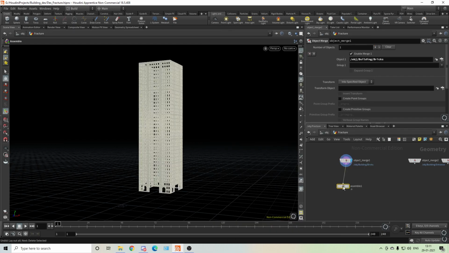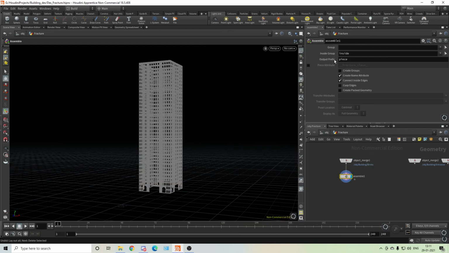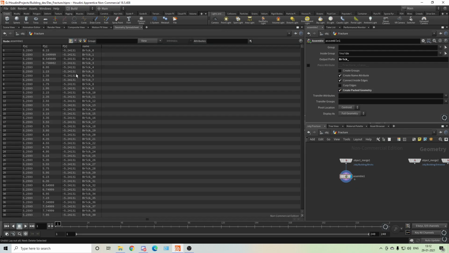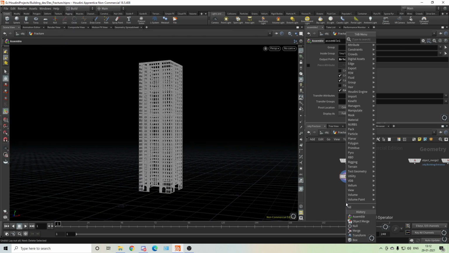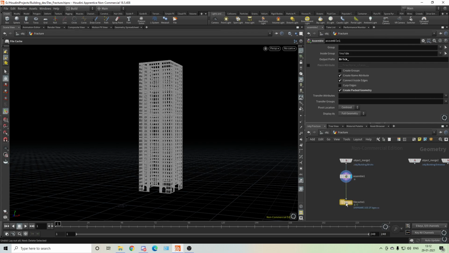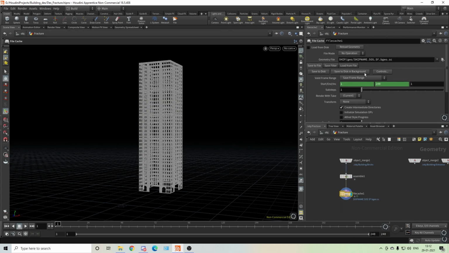You have to just assemble them because we need packed primitives, and you can give them a name like brick_. Then create packed. So see here we have brick_ and everything. Cool. And then we have to give a file cache. So I'll tell you what you can do here. This will be one, and you can copy this. So how will it work? You have to put a job slash maybe cache or maybe geo. We put it in geo every time, and then what happened? Okay, geo.